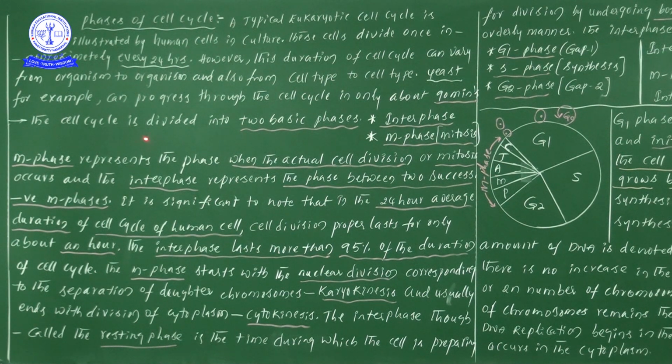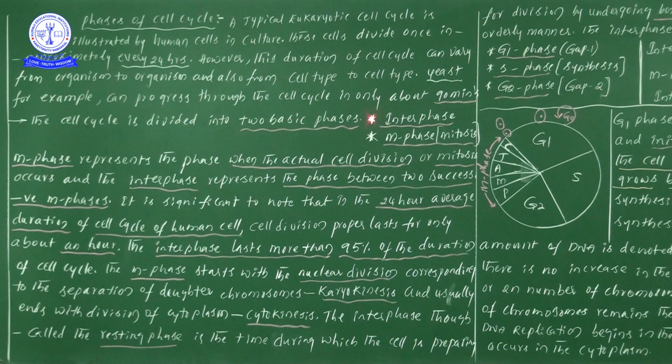Up to here, we learned two important points. One is that a human cell divides once in every 24 hours. Likewise, a yeast cell divides once in 90 minutes. Next, the cell cycle is divided into two basic phases. What is the cell cycle? Here we take the cell cycle, which is divided into two basic phases.